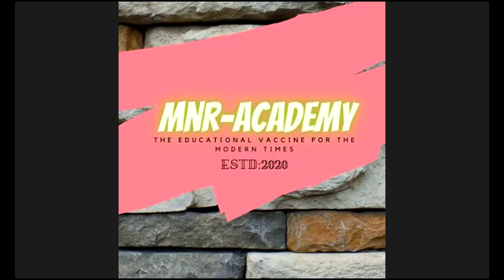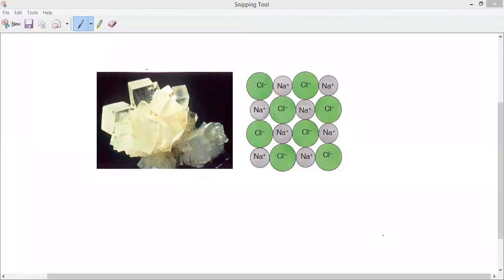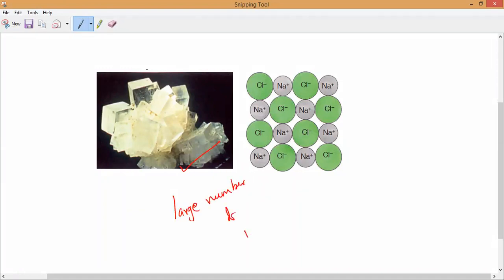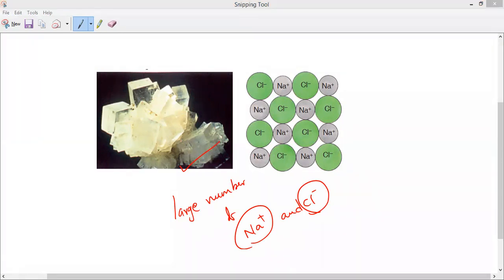Suppose how it is present inside: in our home, we have crystal salt. Do you have crystal salt? Please respond to me. So this is an example of crystal salt. This salt is formed by what? A very large number of what? Please respond to me. A large number of sodium plus ions and chlorine minus ions. That is what we call the crystal form of sodium chloride.